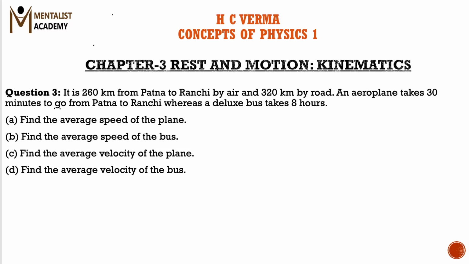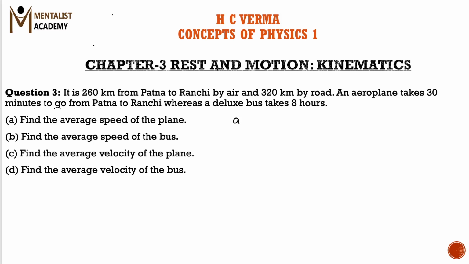We are doing question number 3 from H.C. Verma book Concepts of Physics 1 from chapter number 3 Kinematics. According to the question, it is 260 kilometers from Patna to Ranchi by air and 320 kilometers by road. An aeroplane takes 30 minutes to go from Patna to Ranchi, whereas a deluxe bus takes 8 hours.